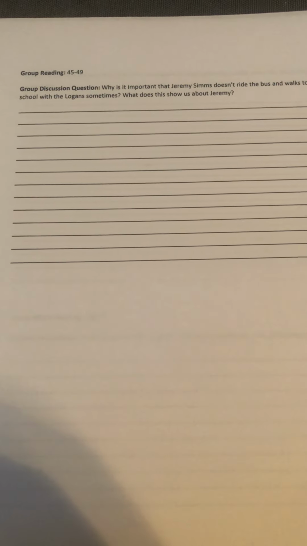Excellent, guys. So we're going to do just a little bit more reading. We're going to look through pages 45 through 49 to answer the following question. Our next question says, why is it important that Jeremy Sims doesn't ride the bus and walks to school with the Logans sometimes? What's this show us about Jeremy? So we've got 2 questions here.